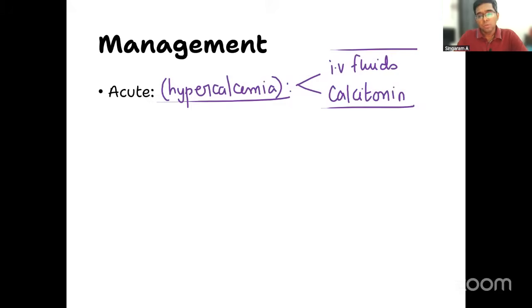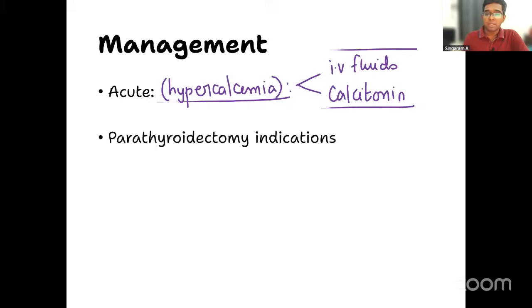Now we know that the underlying cause is parathyroid adenoma. So will I go for parathyroidectomy? Definitely yes. And there are some important indications for parathyroidectomy also. What are they? If the patient is symptomatic. Was our patient symptomatic in the question? Definitely yes, I will do parathyroidectomy.